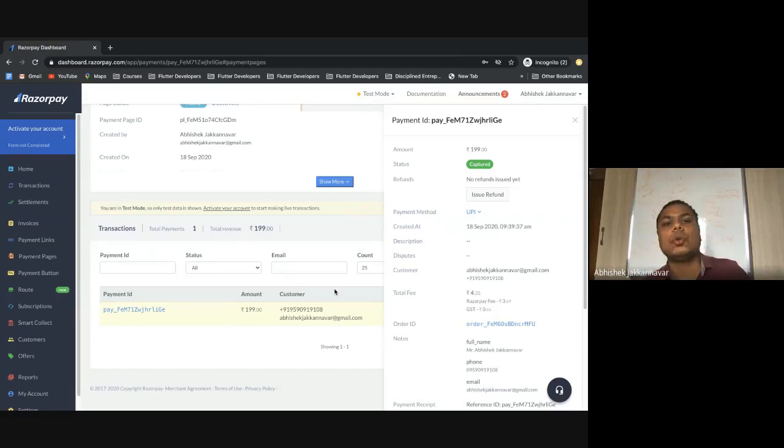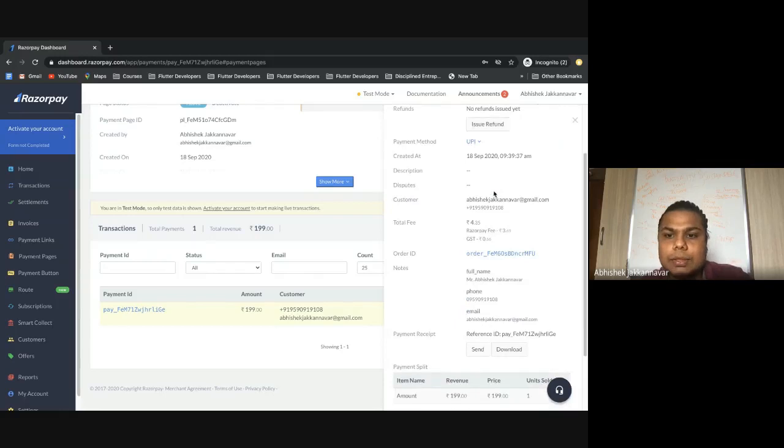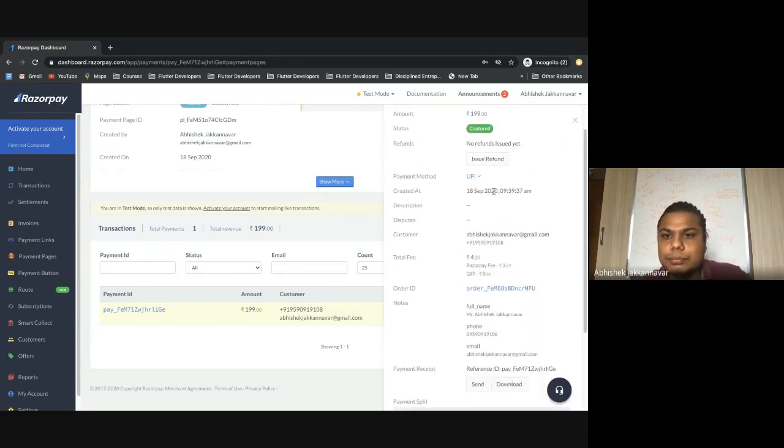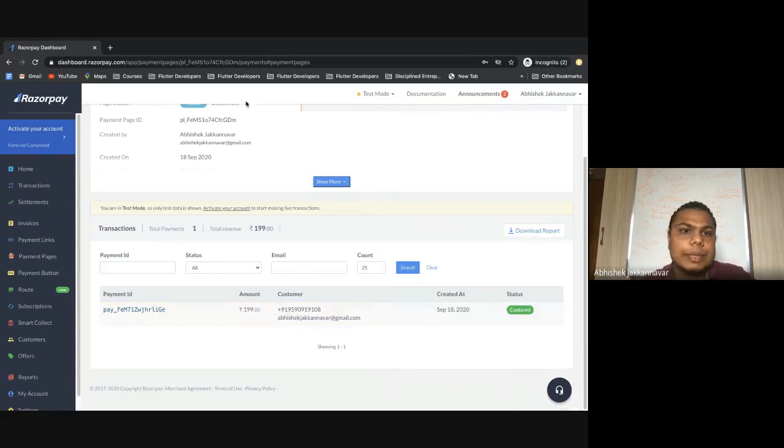At times you also want to make them a refund. You can directly click on this and say issue a refund, and the amount will be directly refunded to his or her account. So that is basically all about the payment gateway stuff. The settlement happens automatically into your bank account. When you sign up, you give a particular bank account, your details, and then everything will automatically come to your account on a daily basis.